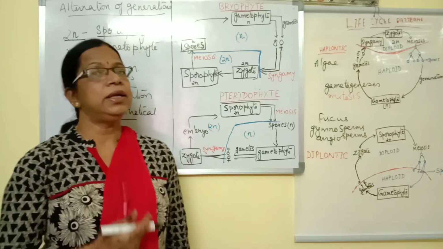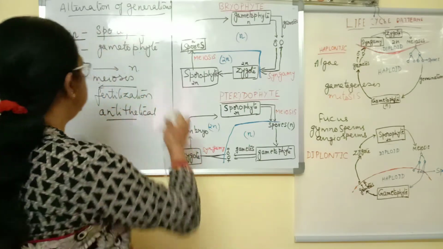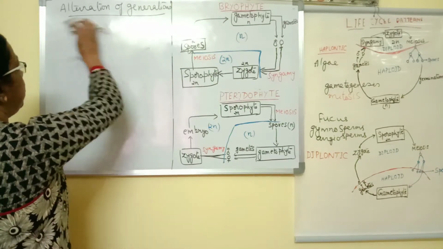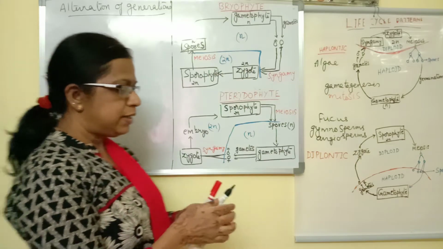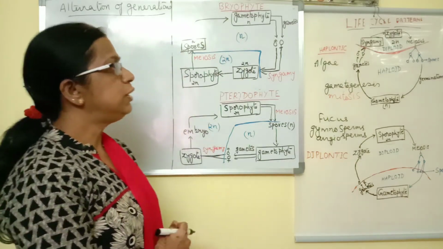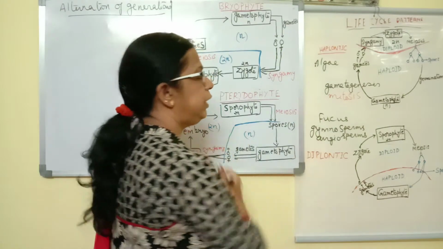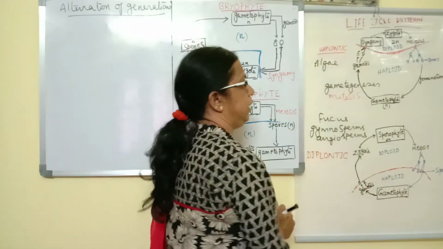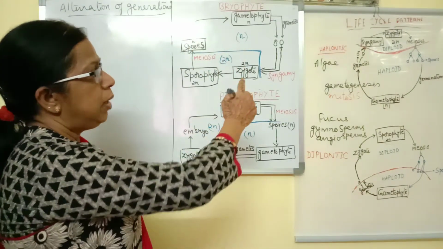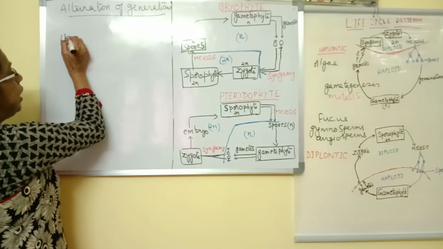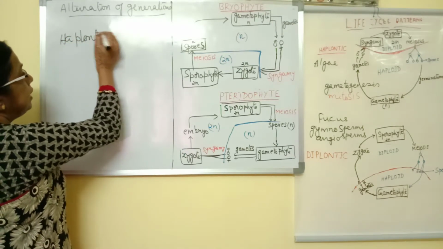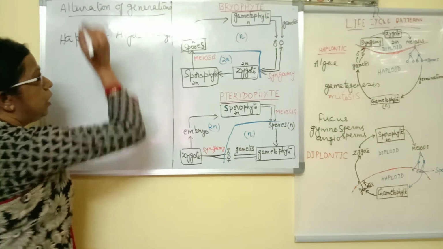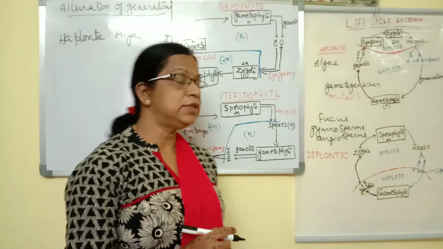So now what is this alternation of generation? As I told you, there is alternation of diploid and haploid phases, that is the sporophytic and gametophytic phase. Based on that, we can discuss three types of life cycles. The first type is called the haplontic life cycle. For example, we find the haplontic life cycle in algae and also in fungi.